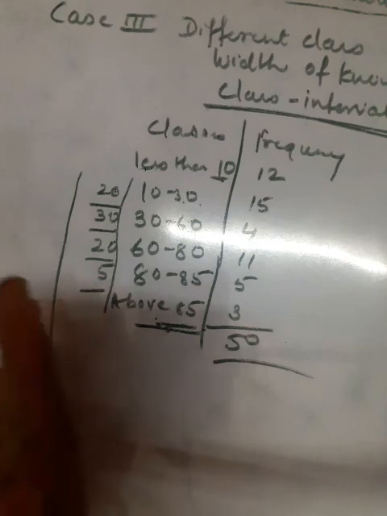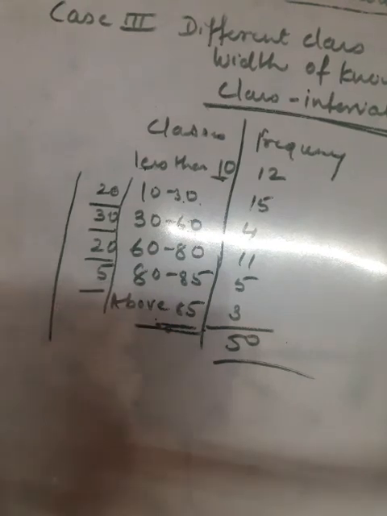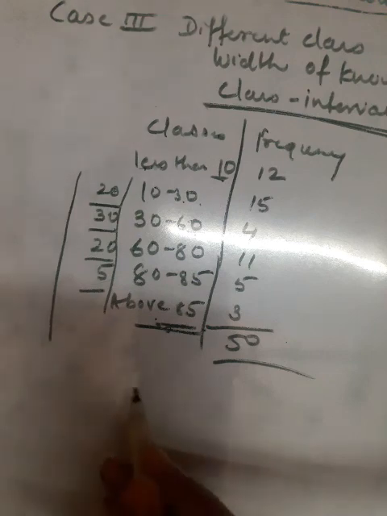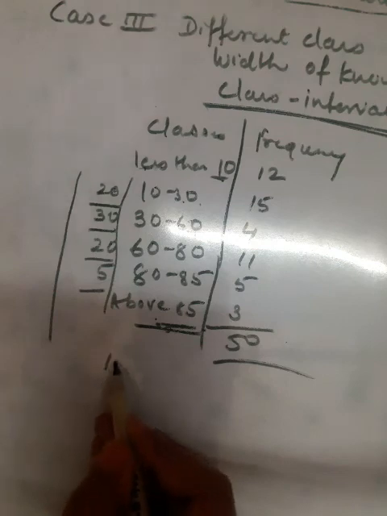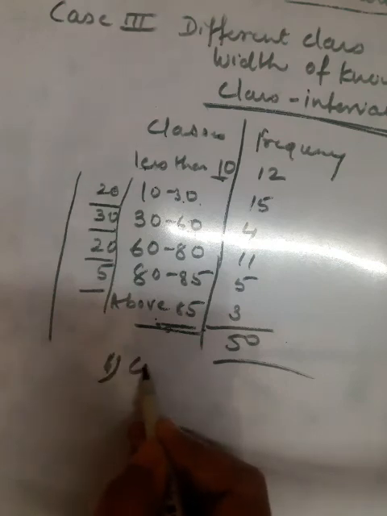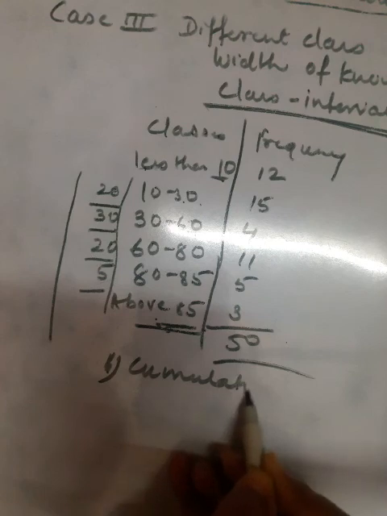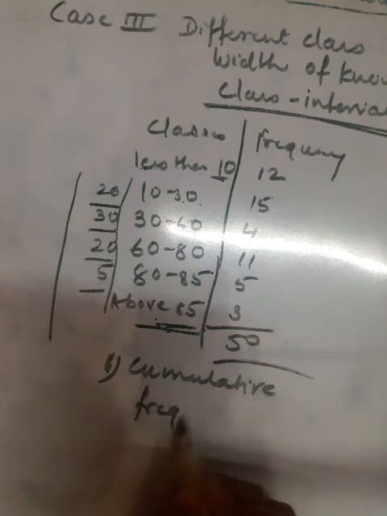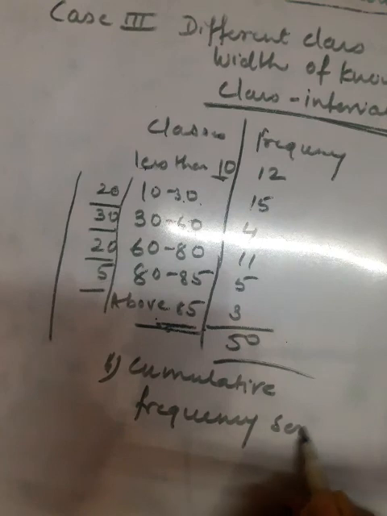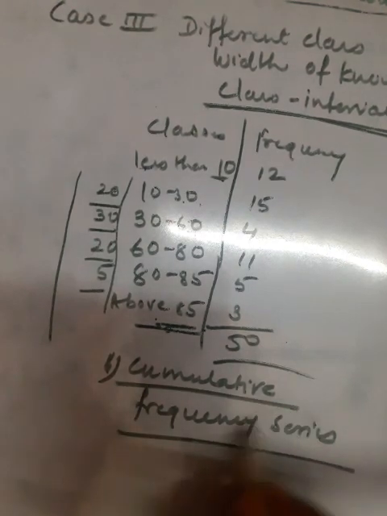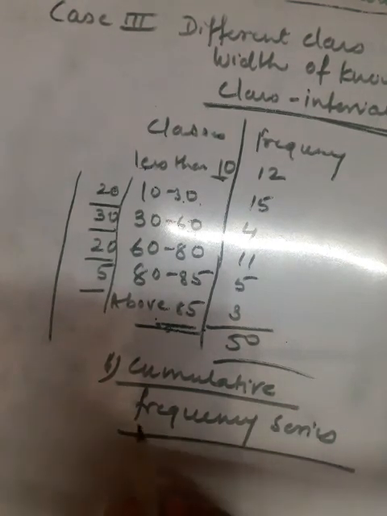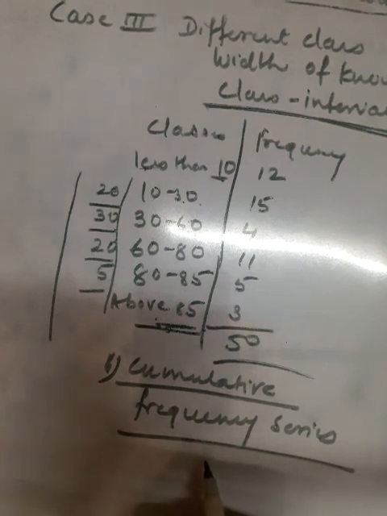I'm discussing here the types of continuous series, in which I discussed the exclusive series, inclusive series, and the open-end series. In the next video I will discuss the fourth one, which is also very important: the cumulative frequency series. There are two types of cumulative frequency series, that is, the less than cumulative frequency distribution and the more than cumulative frequency distribution, which I will discuss in my next video.